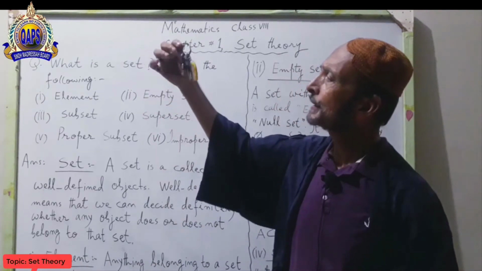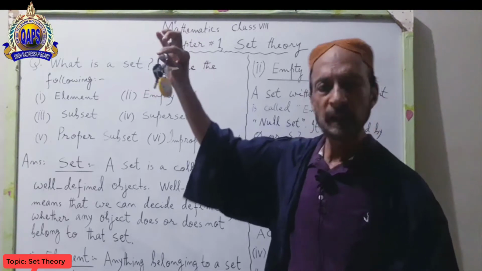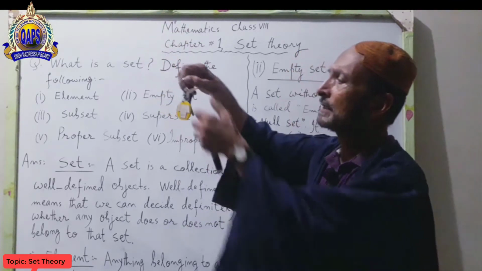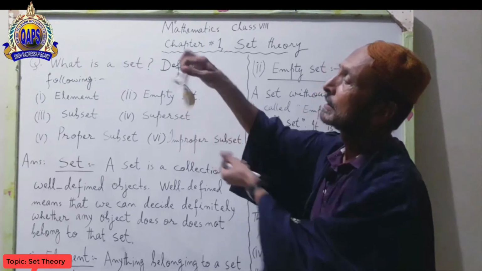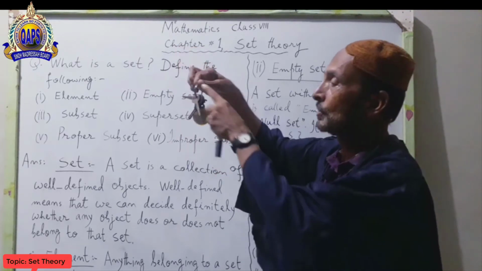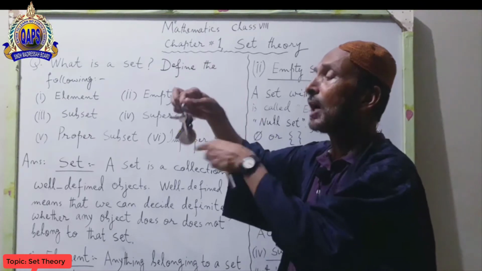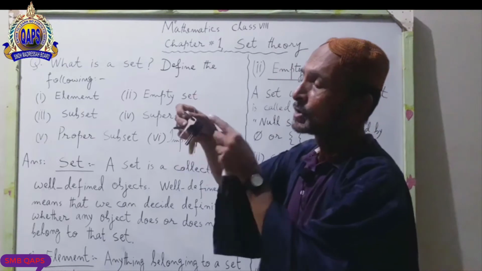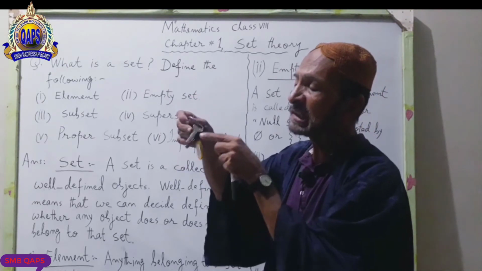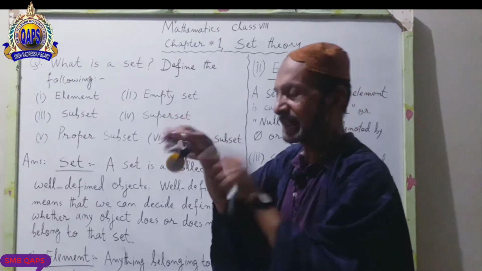What is this thing over here in my fingers? It's a keychain, and there are many keys in this keychain. So it's also a set of keys. All these keys are called elements of this set.